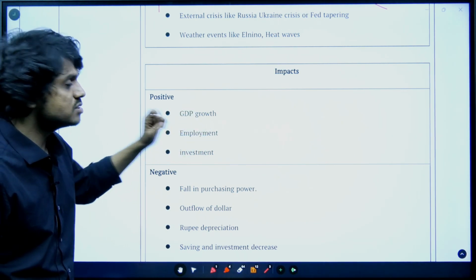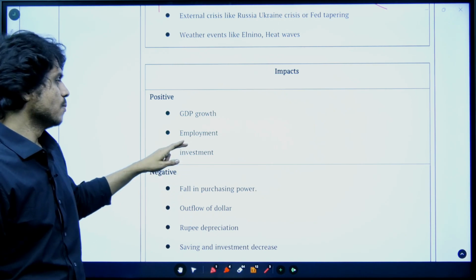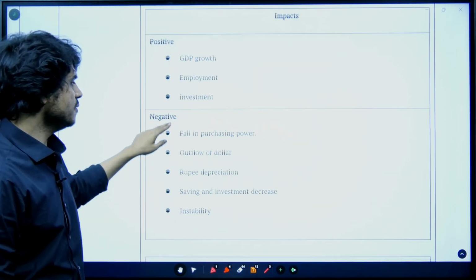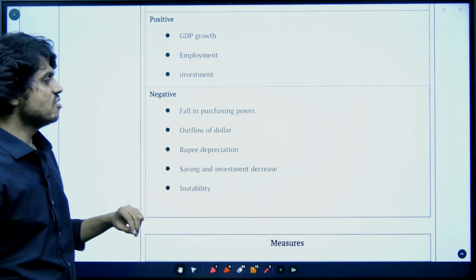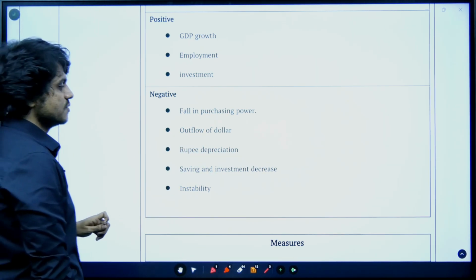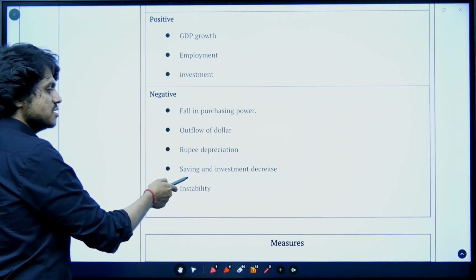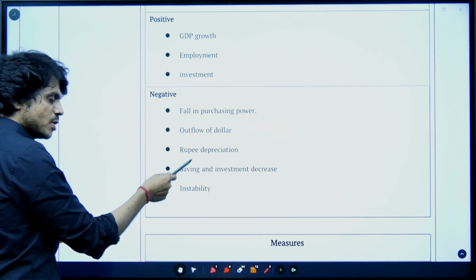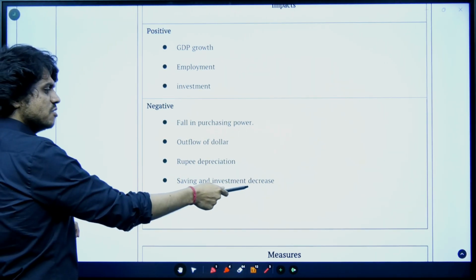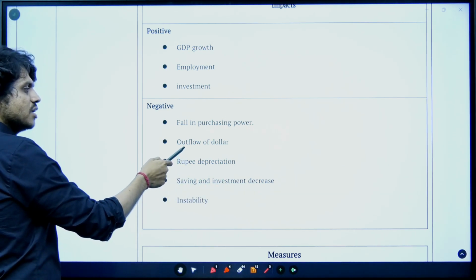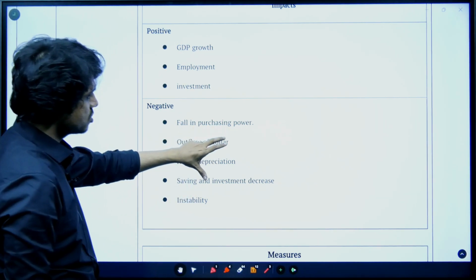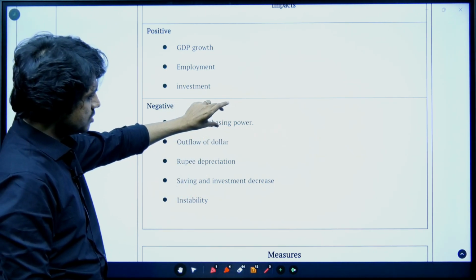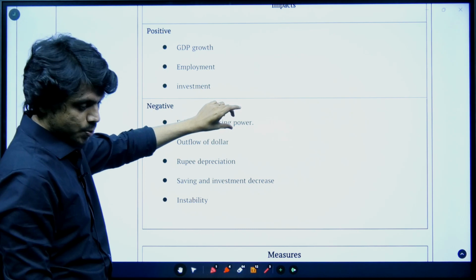When the GDP growth happens, employment will be generated. But when the inflation rises beyond a point, then people will stop buying, demand will fall, and then there can be stagflation. We have already seen that when savings are eroded because of inflation, investment will decrease. And because of this, production suffers. What is inflation actually doing to the rupee?